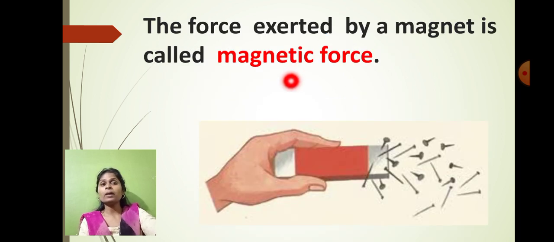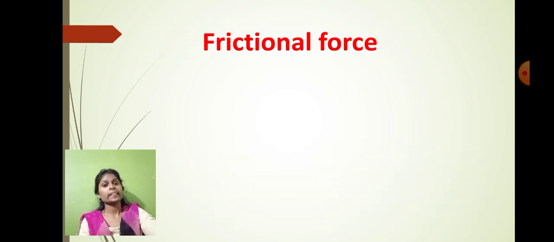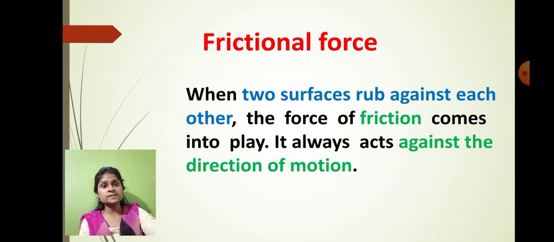And again we spoke about the magnetic force as well. You must have seen a magnet and an iron thing. You all know that iron materials are usually attracted toward the magnet. That means the magnet applies a certain type of force on the iron material. Whatever force is exerted by the magnet is called magnetic force. Are you getting my point? The force exerted by the magnet is called what? Magnetic force.